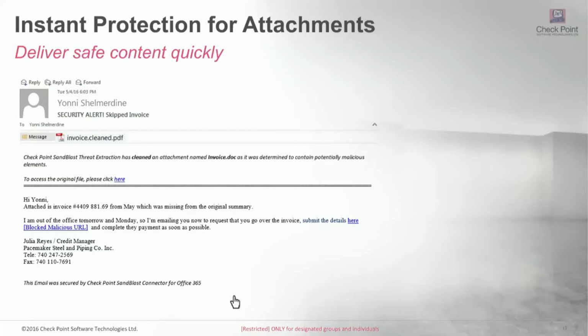So we look at an email. In this example, what we're seeing is an email comes in. This may have been a doc or PDF. Rather than delivering it immediately to the potentially malicious, because we have not been able to determine it, we can take this file and convert it to a PDF by stripping out all active content, or in the case of a document file, remove JavaScripts, Flash content, any sort of executable content within a document, or simply take this file and pass it through a PDF print spool.